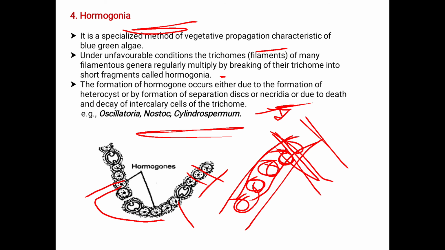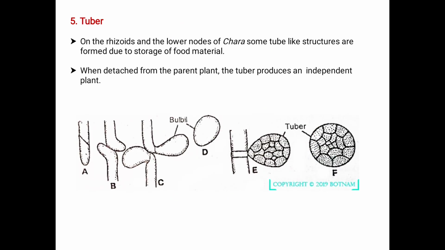See, here is the formation of the heterocyst. These are the heterocyst. This is in cyanobacteria. Next comes the tuber formation.